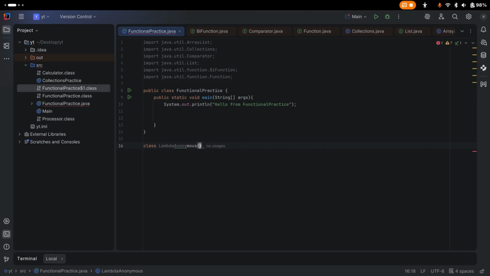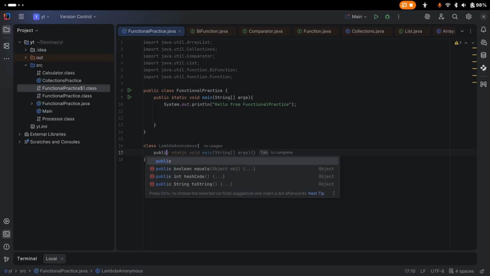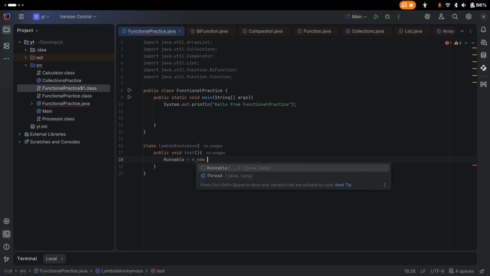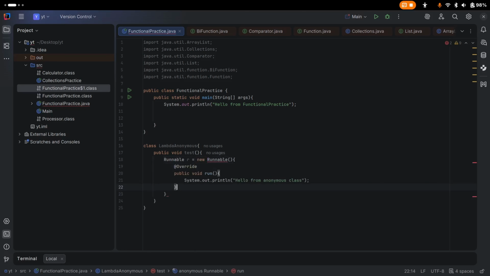Let's say we have one class, and we can call it LambdaAnonymous. Here we have one method, let's say public void test. In this one, we can create one anonymous class that will always hold a reference to the enclosing this. So let's use one different thing: Runnable r equals new Runnable, and we override run.